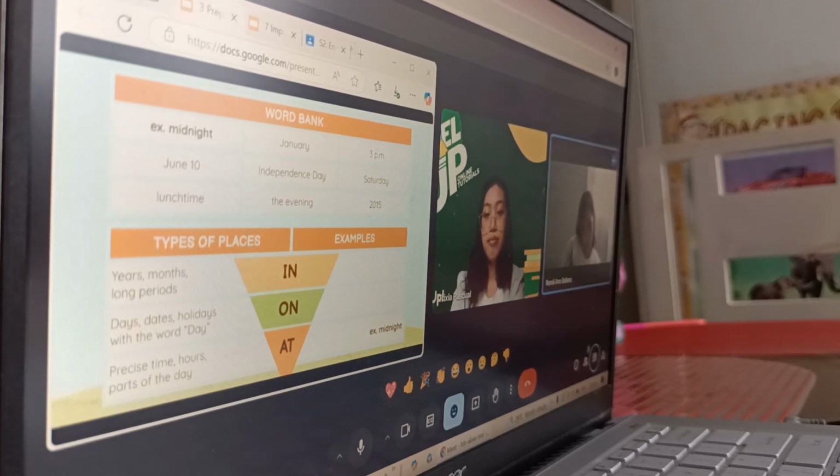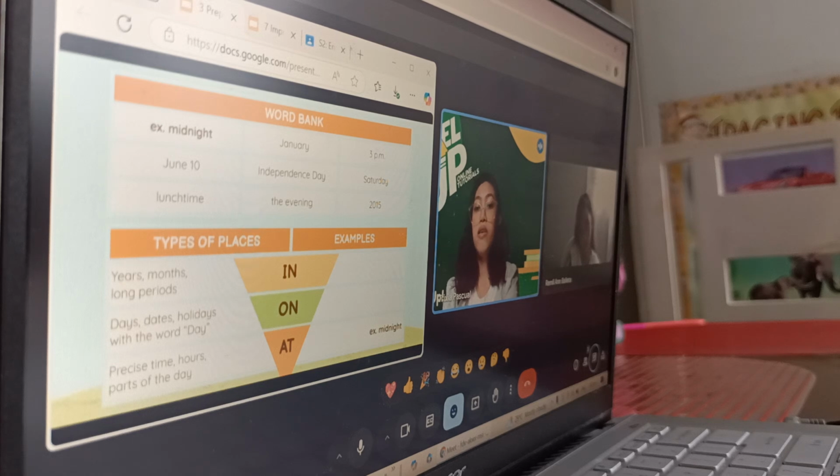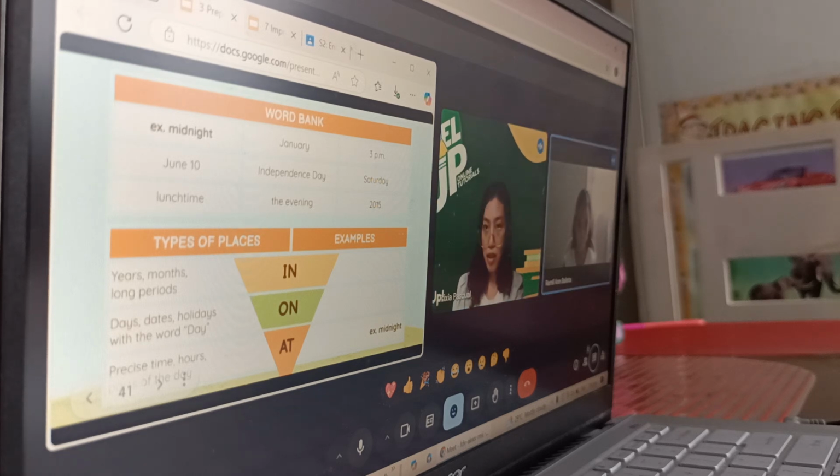How about the others? Here, try to select a word bank that we have here. In January. Very good. In January. Why is that? What do we call January? It is a month. Very good.